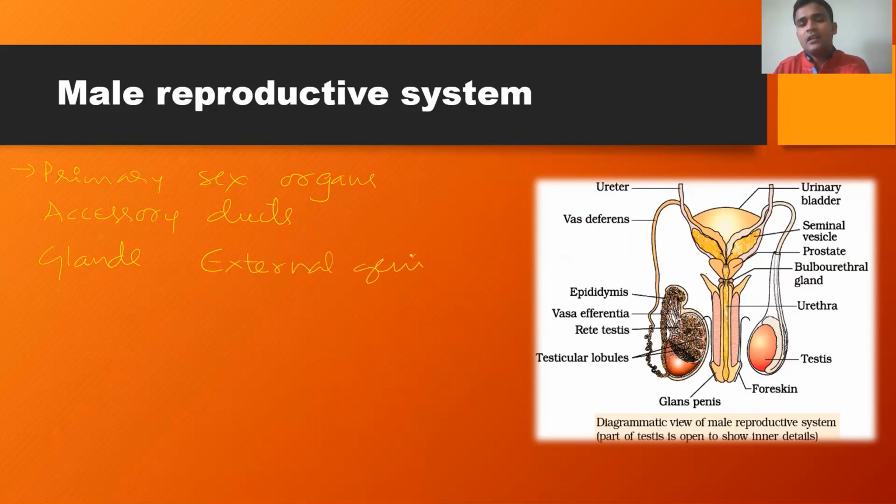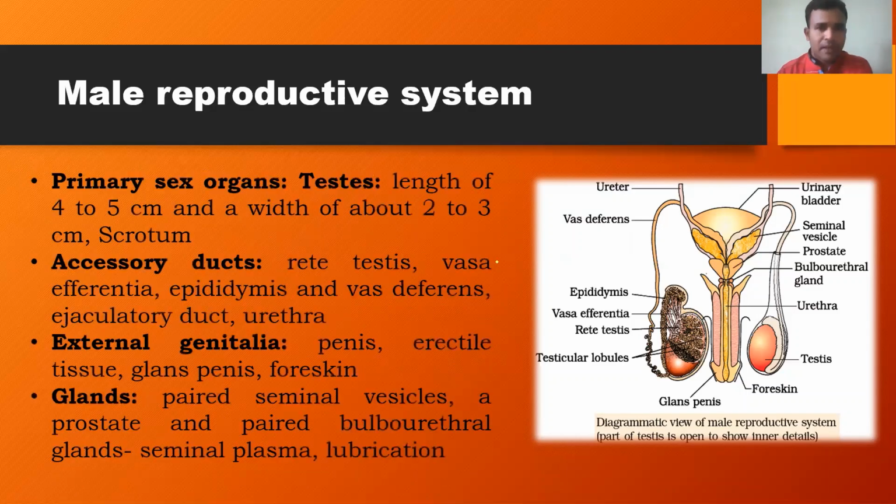So these are the very important structural components of the male reproductive system. Now let us focus on each and every component of the male reproductive system. First one, the primary sex organs. The primary sex organs mainly include a pair of testes, and the length of each testis is around 4 to 5 centimeter, and the width is about 2 to 3 centimeter.